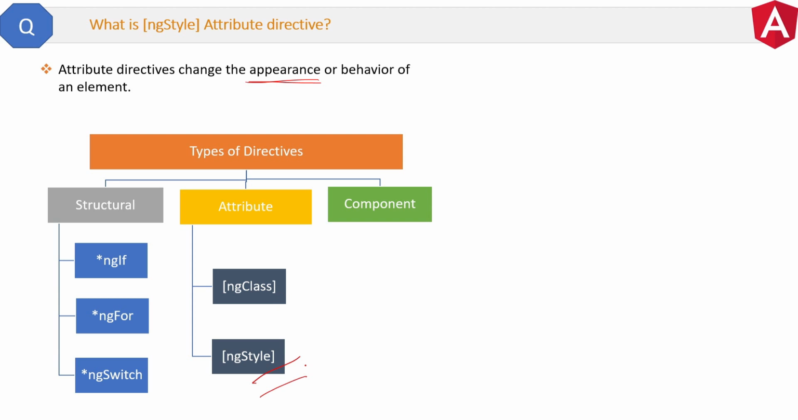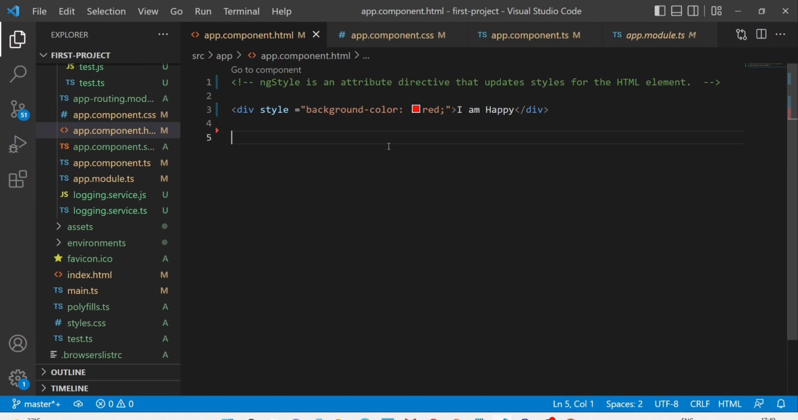So what is the ng-style directive? ng-style is an attribute directive that updates styles for the HTML element. So this is the theory and one-line definition. Now let's see the code. See, this is the HTML template file of the component. Here we have a div and the style attribute.